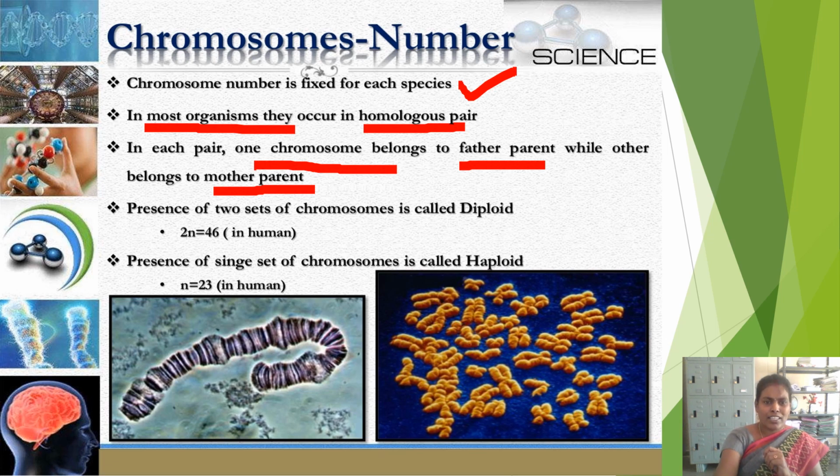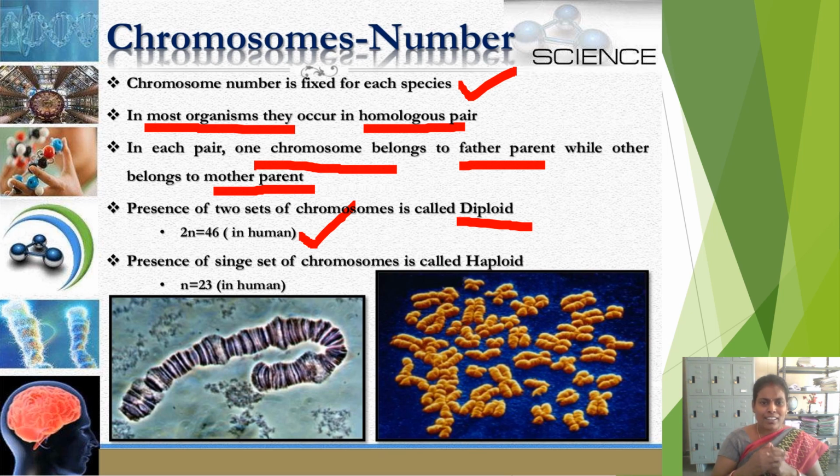If the chromosomes are present in two sets, that means in pair condition, 2, 2, 2, 2, that condition is called the diploid condition. For example, human beings contain 46 chromosomes.